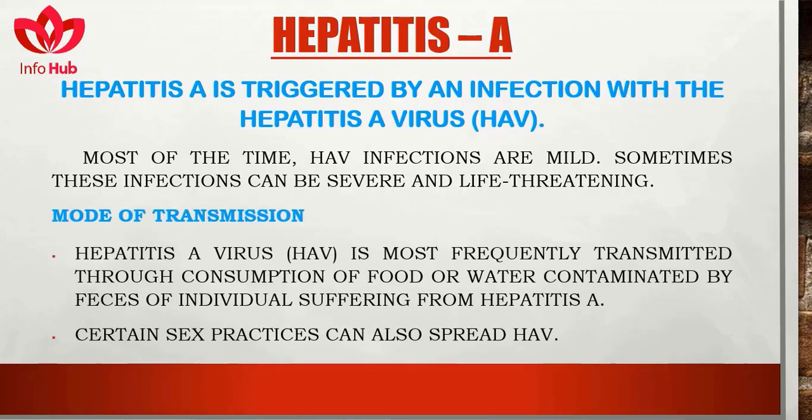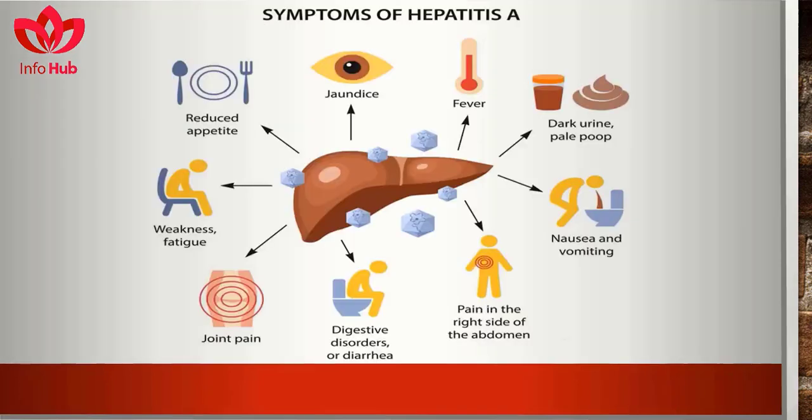Mode of transmission of hepatitis A virus: it is frequently transmitted through consumption of food or water contaminated by the feces of individuals suffering from hepatitis A. Certain sex practices can also spread HAV. Symptoms of hepatitis A are reduced appetite, jaundice, fever, dark urine, nausea and vomiting, pain in the right side of the abdomen, digestive disorders or diarrhea, joint pain, and weakness.